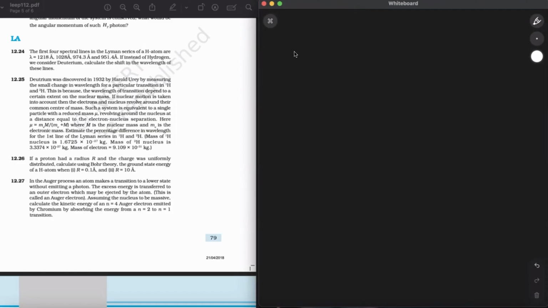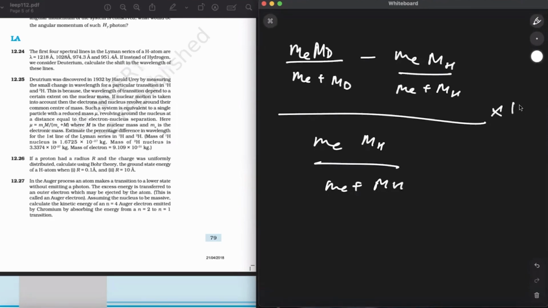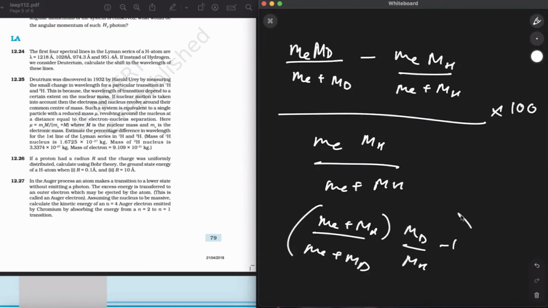Now, whatever we have written, mu d minus mu h upon mu h, we have to write the whole thing. So mass of electron m deuterium all divided by mass of electron plus m deuterium, minus mass of electron m hydrogen divided by mass of electron plus m hydrogen, all divided by mass of electron into m hydrogen divided by mass of electron plus m hydrogen, into 100. So mass of electron plus mass of hydrogen divided by mass of electron plus mass of deuterium, upon mass hydrogen, minus 1, into 100.